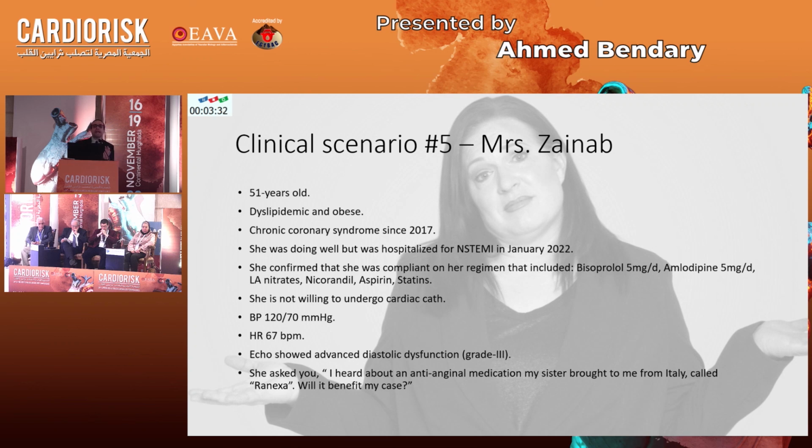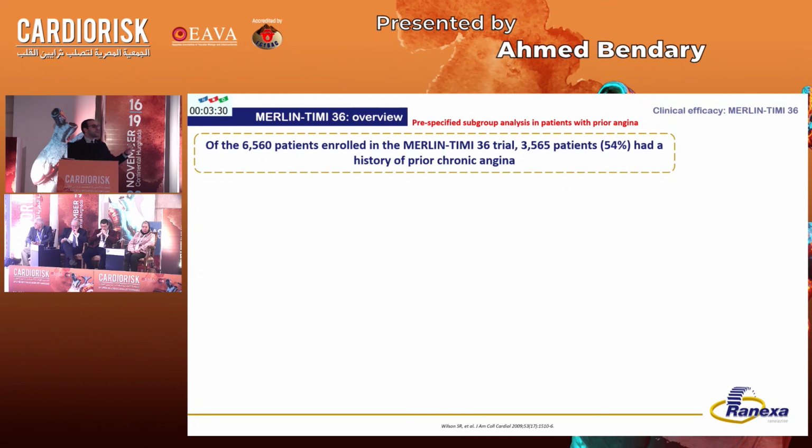The answer may seem yes. If we look into the MERLIN-TIMI trial, which randomized more than 6,500 patients with non-STEMI between ranolazine and placebo, this trial was a little bit neutral. It didn't meet its primary endpoint.